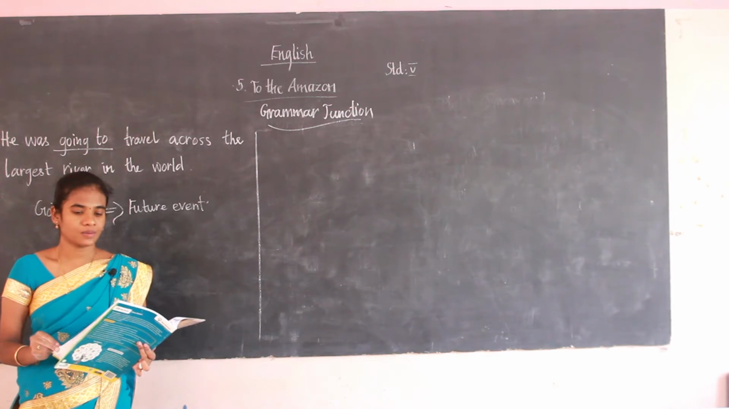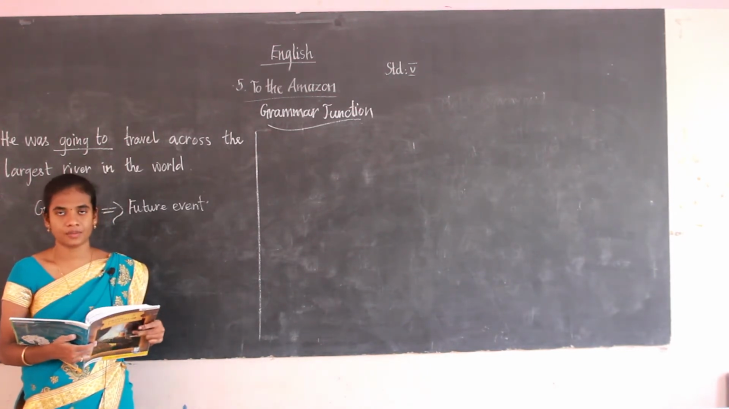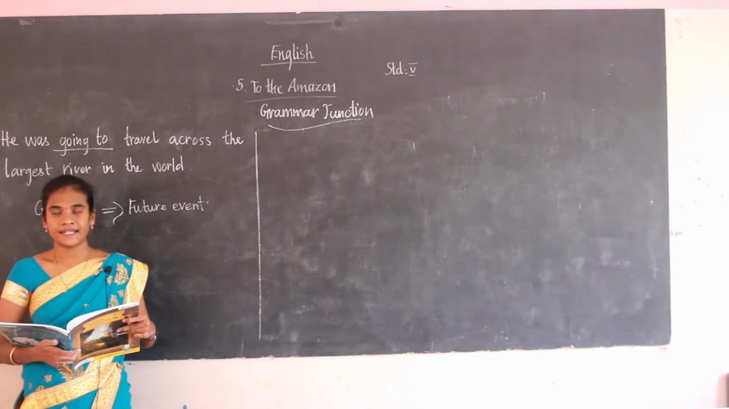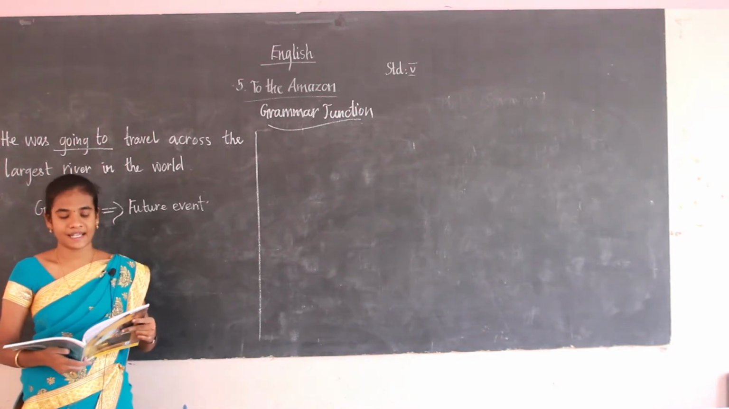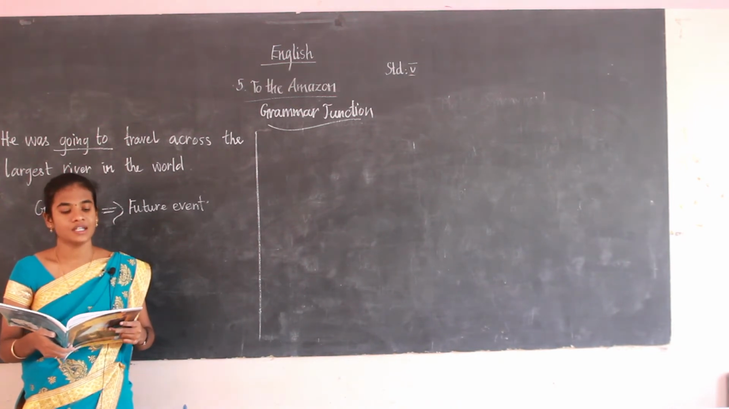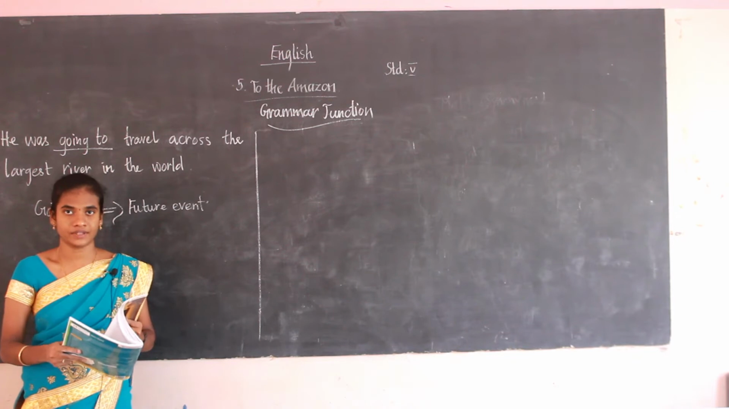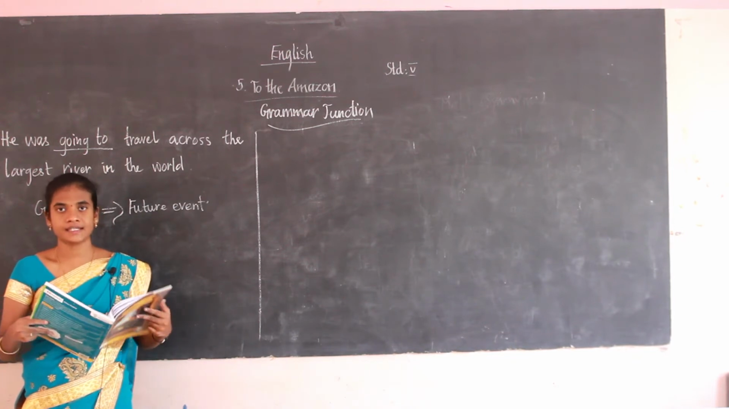Okay, the next one is the future perfect continuous tense. The general form is shall or will plus have been plus verb plus ing. The example is will have been traveling. Okay, students, have you clear with the exercise? Students, have you clear with the future tense?